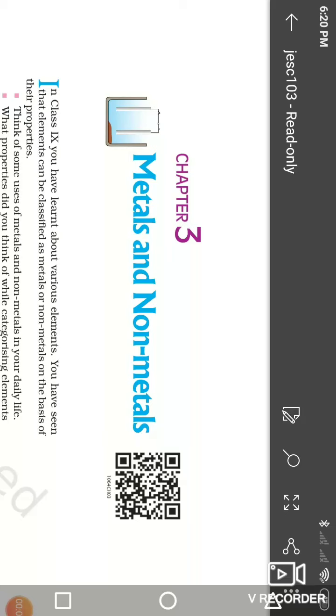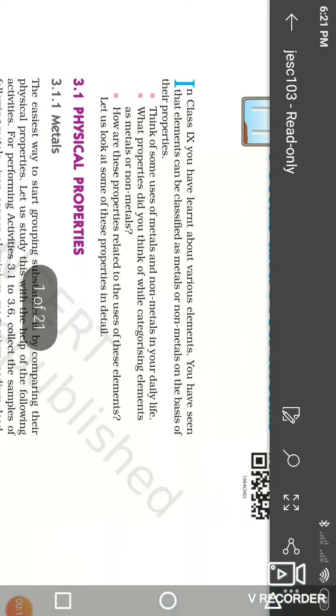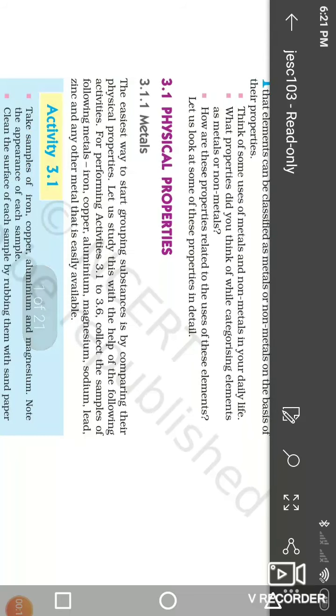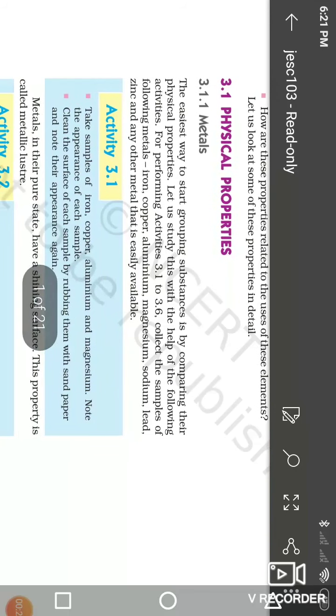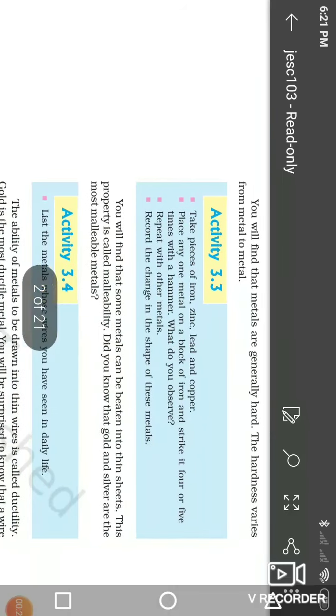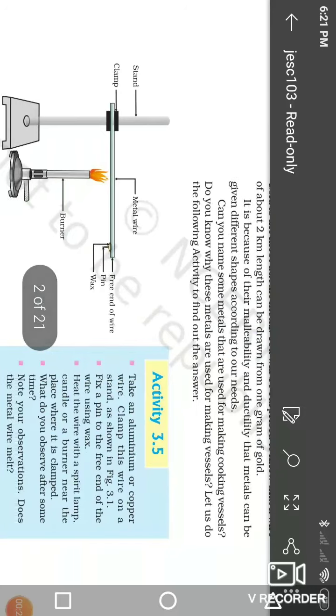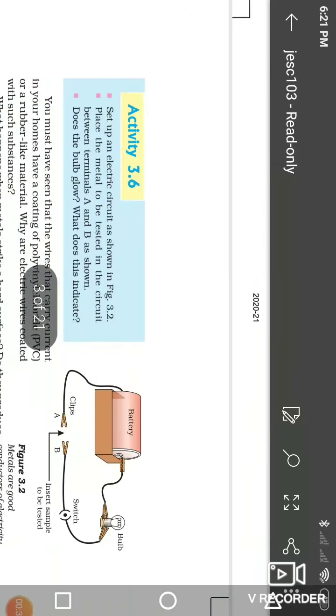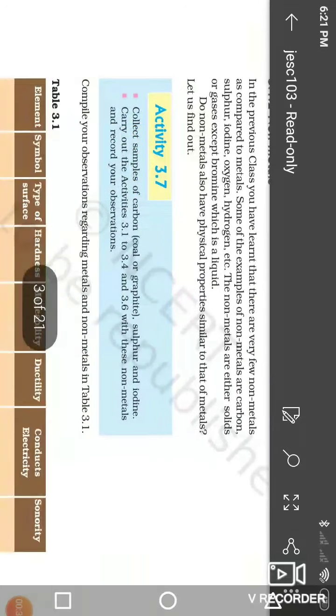Okay, now this is all about the metals and non-metals. In the last period we studied the physical property of the metals and the physical property of the non-metals. In this period we are going to study the chemical property of the metals.